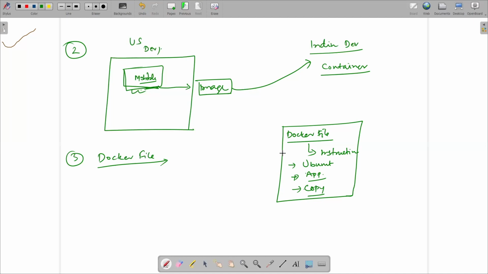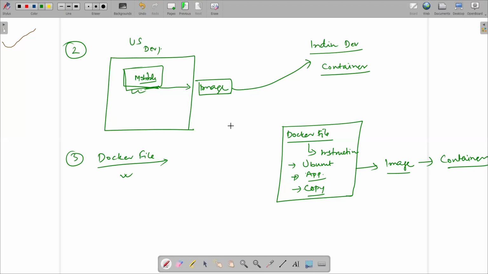So we write the code under the Dockerfile, and after creating the Dockerfile, we create the image from the Dockerfile. And once the image is created, then we create the container. So this is the third way, from a Dockerfile. The first one we have described earlier over the lab, and the second and third we are going to describe.